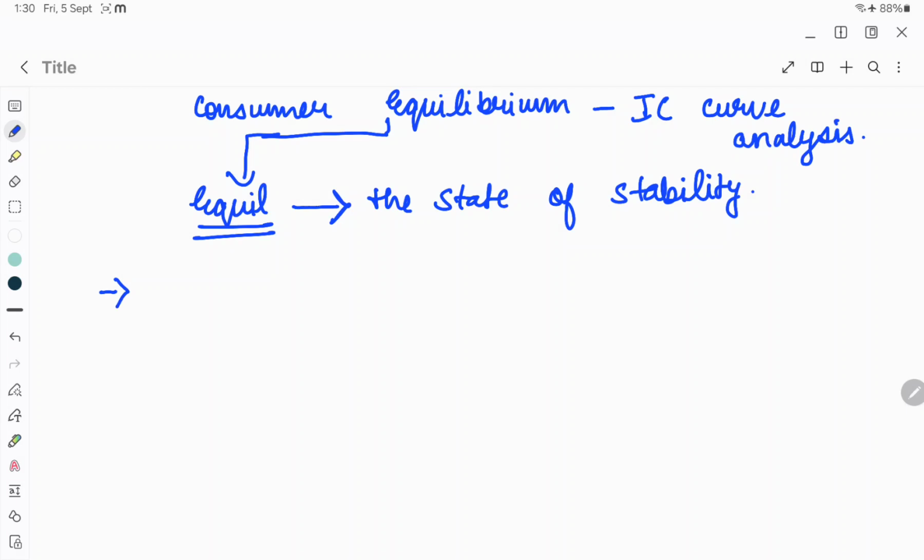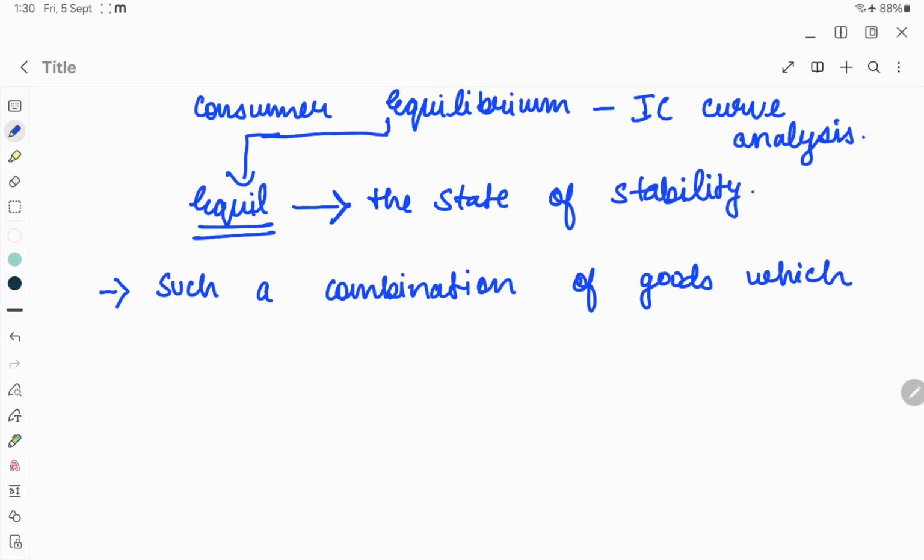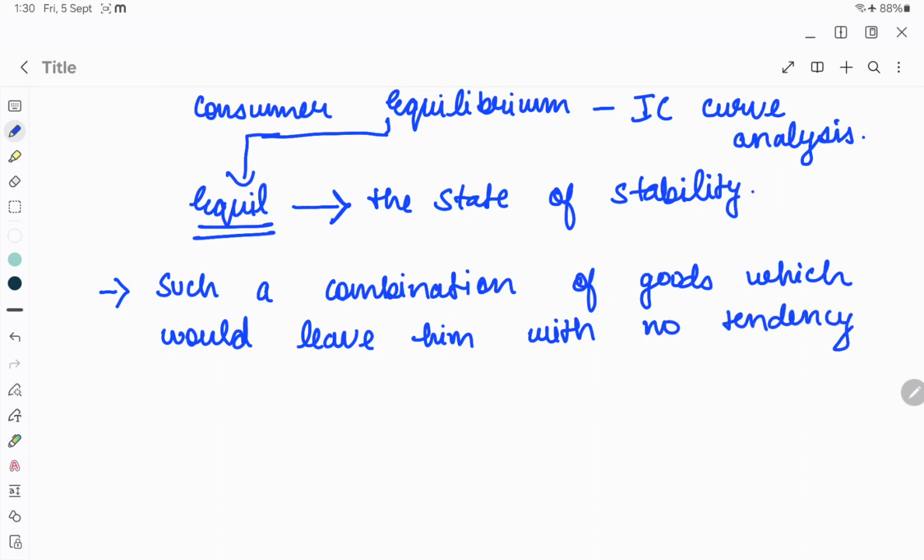when he is buying such a combination of goods which would leave him with no tendency to rearrange his purchase of goods.